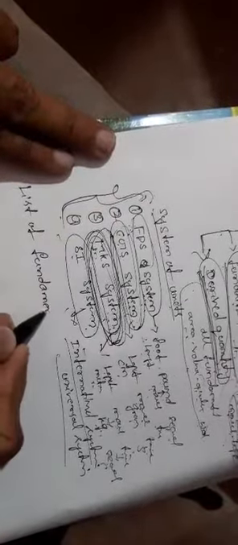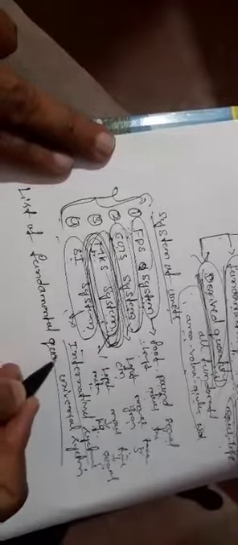Okay, now there is the list of the fundamental quantities. A fundamental quantity means it is independently derived. The physical quantities which are independently derived are called fundamental quantities. There are a total of 7 fundamental quantities.